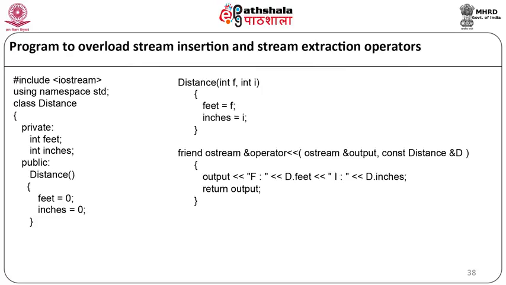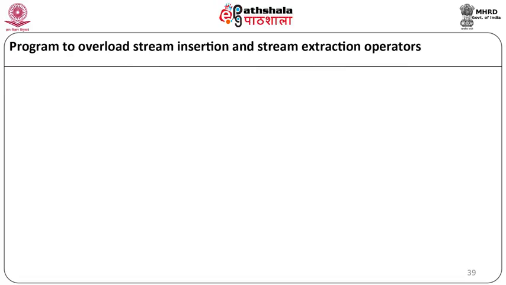Now let us look at the code. Here, for displaying the object on the screen, we are going to use the operator output. So it will be output << "F: " << d.feet << " I: " << d.inches, and return output. Our function will end. Now we will overload the extraction operator.